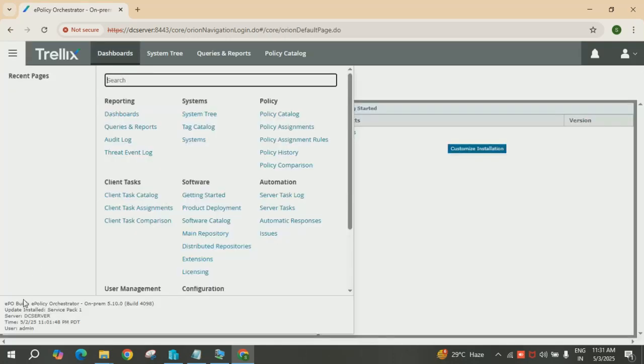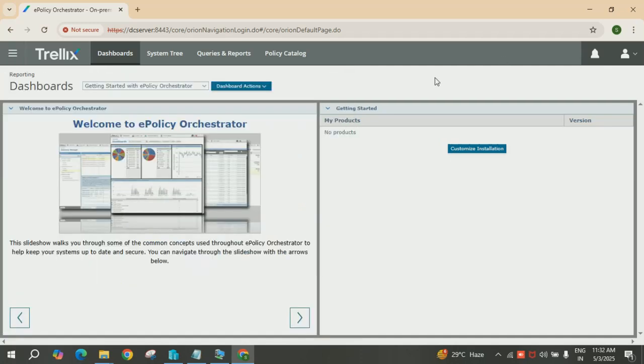Click on menu and check the EPO build version. ePolicy Orchestrator on-prem 5.10, build 4098. Update installed: Service Pack 1. And the time of installation, 2nd of May 2025, 11 a.m. Sorry, 11 p.m. The user ID is admin.